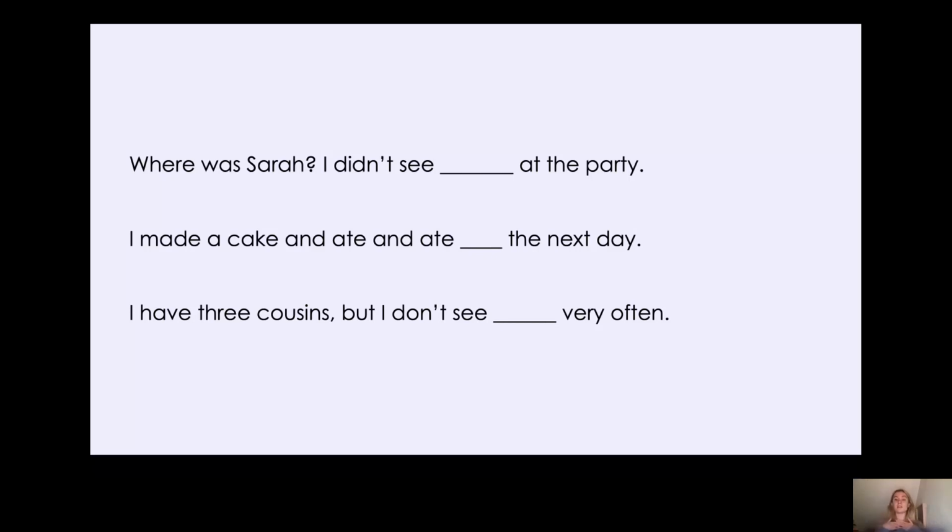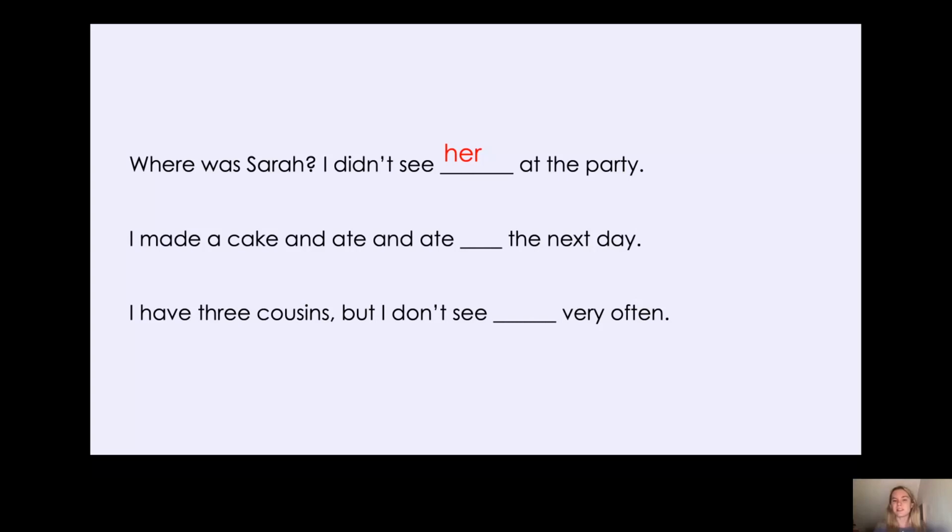Okay, so I am the one that is seeing, but Sarah is the person that is being seen. So she is the object. So what object personal pronoun could we use to replace Sarah? Because she is a girl, isn't she? Yes, fantastic. We could replace her with her. Where was Sarah? I didn't see her at the party. What about the second and the third ones? Could you pause the video and have a go at filling these object personal pronouns in for me?